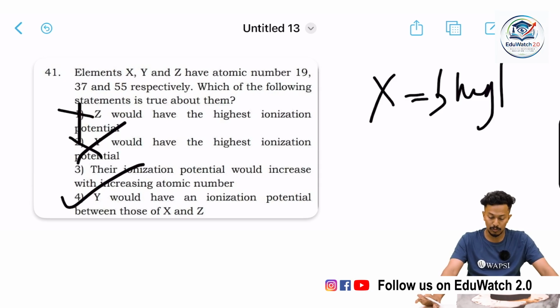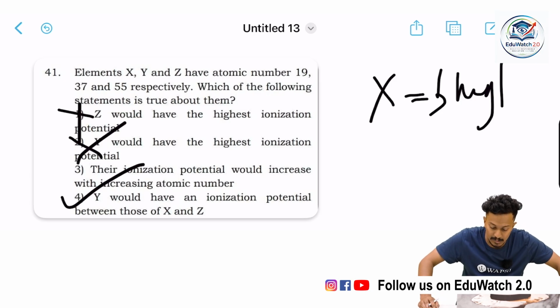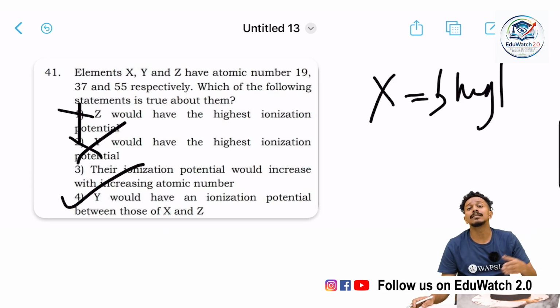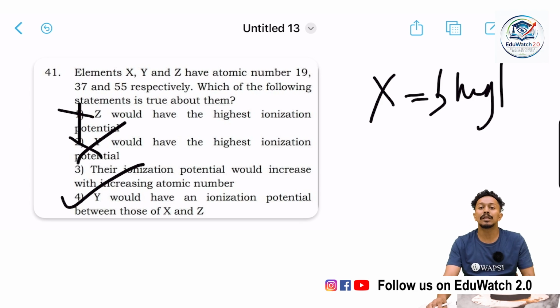Okay, it is true actually. Their ionization potential would increase with increase in atomic number. That cannot be particularly true actually, so it does not increase that way. It decreases from top to bottom in a periodic table. Okay, so this is also wrong.